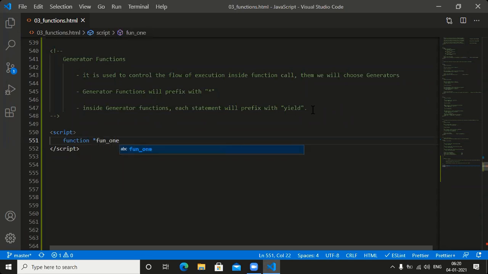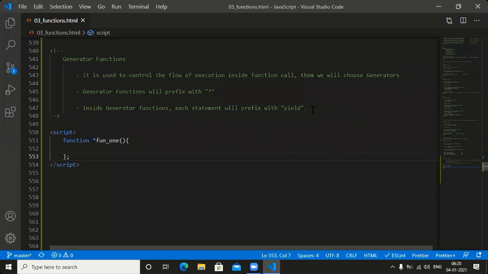Function 1. Is it a normal function or a generator function? Generator function. It's not a normal function. It's a generator function. Yes or no? We can call this function 1.